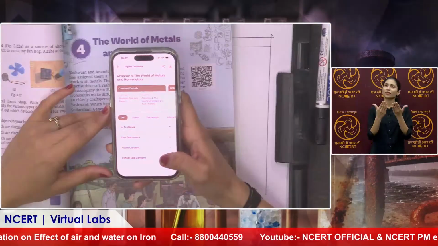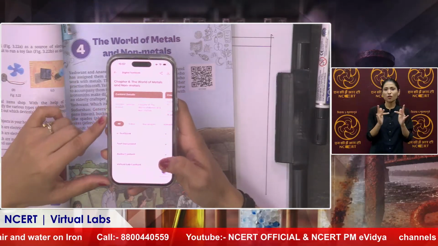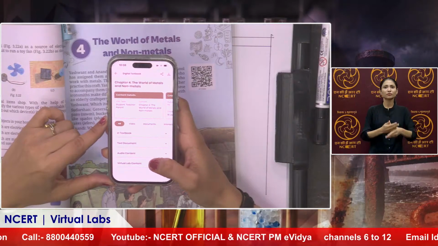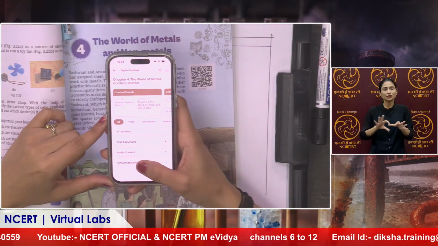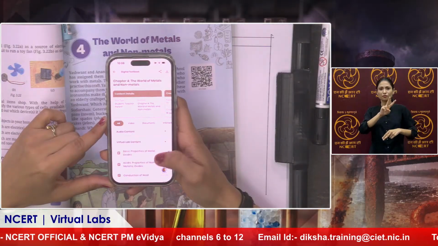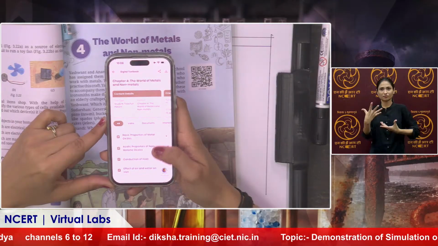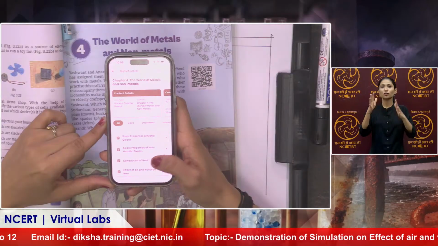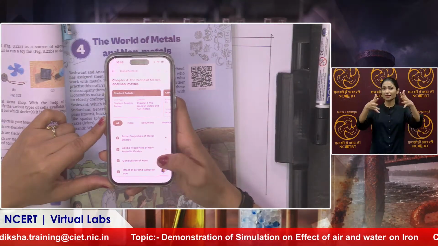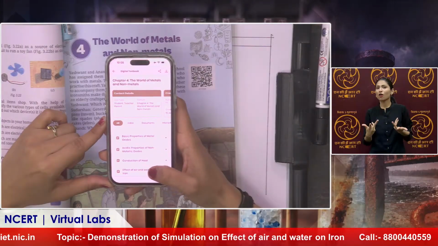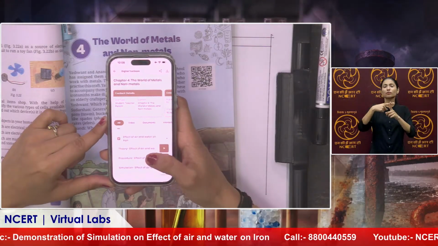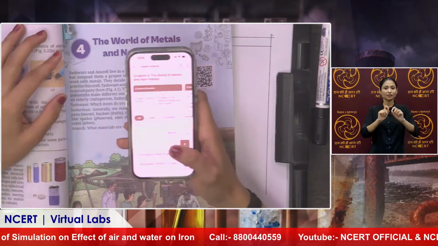Here you can see that the e-textbook, text document, audio content and virtual lab content are all available on the same page. Now, if we click on the virtual lab content, these are the different topics from this chapter covered in the virtual labs: basic properties of metal oxides, acidic properties of non-metallic oxides, conduction of heat, and effect of air and water on iron. Today's topic is the effect of air and water on iron. If we click on this, you will get theory, procedure and other resources also. In this way you can access the virtual labs through the phone or through the textbook's QR code, which is available on top of every chapter.